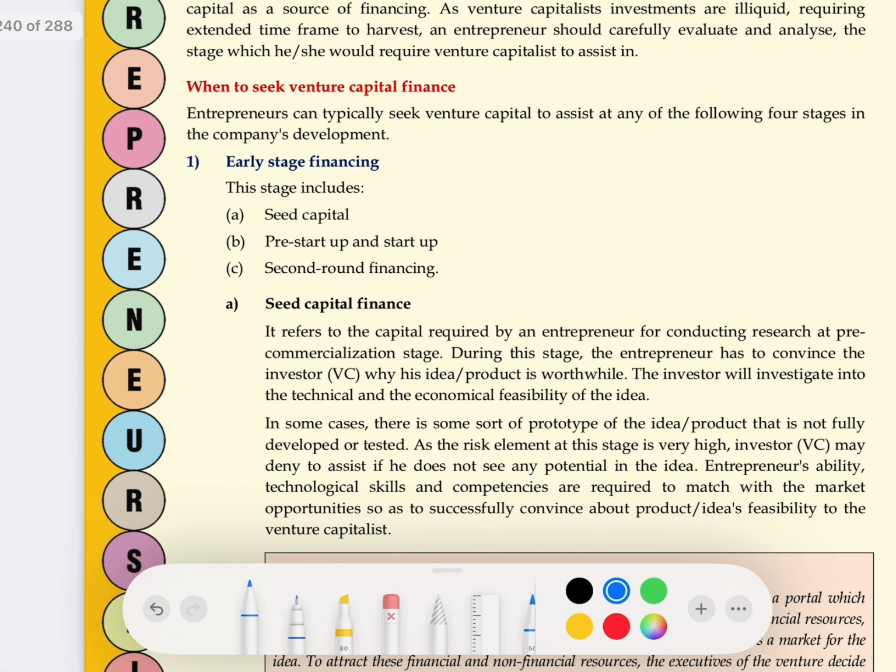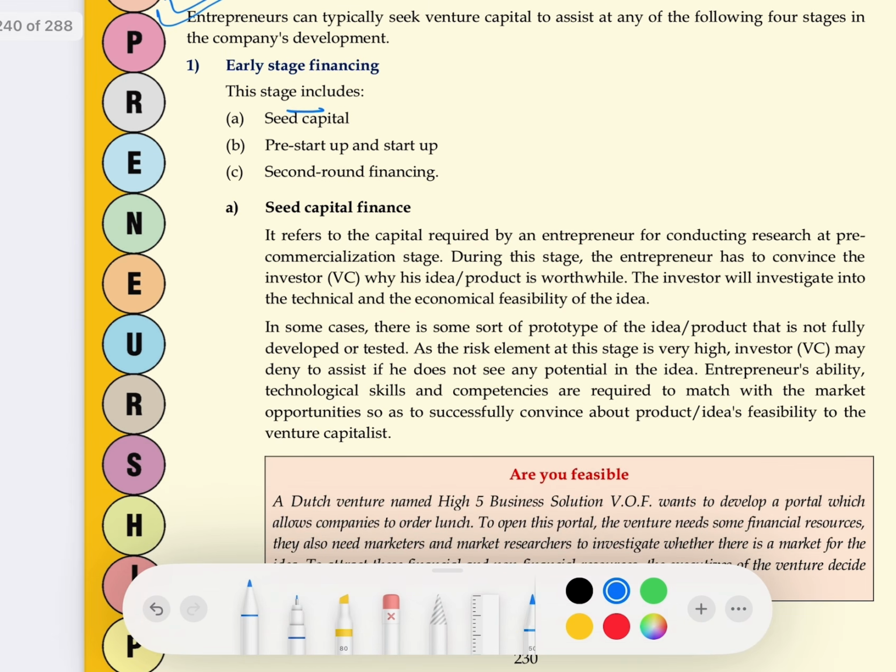Next, come to the question, when to seek venture capital finance. A very, very, very important topic. From last 3 years, this is a question which CBSE is continuously giving in board exams for 5 marks. So it's a very important question. So let's see. Here we'll study what are the stages when or why an entrepreneur can seek finance. And in this we will also study what are the factors a venture capitalist sees before investing money in an entrepreneur's business. What does he look at in your business before investing?